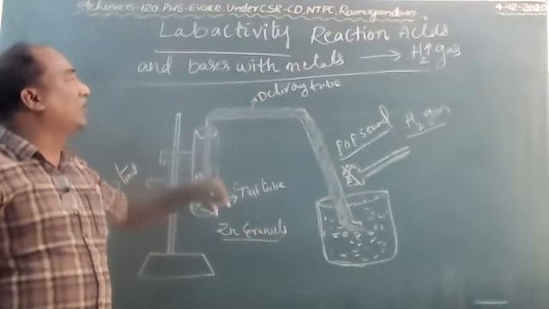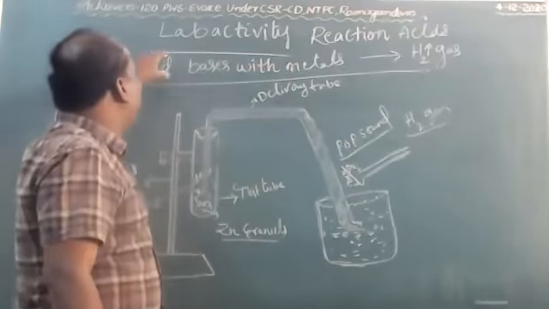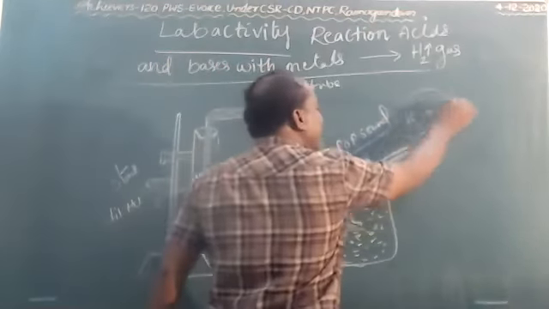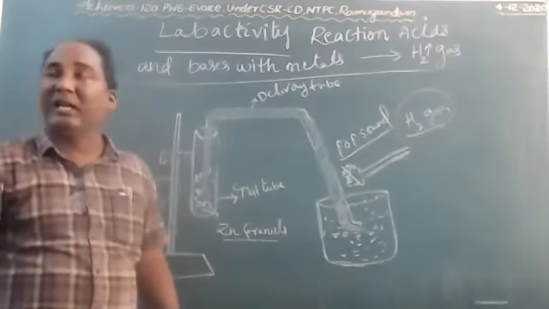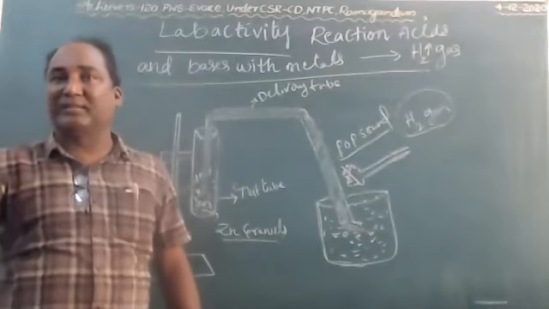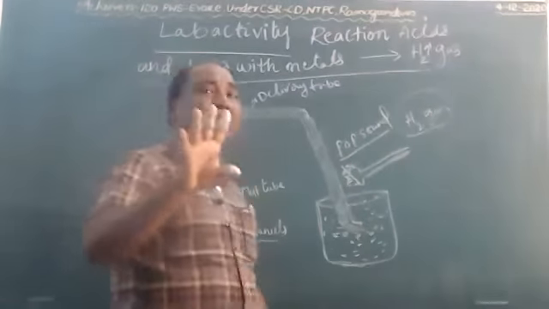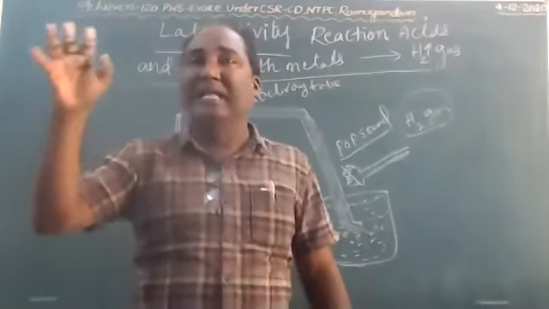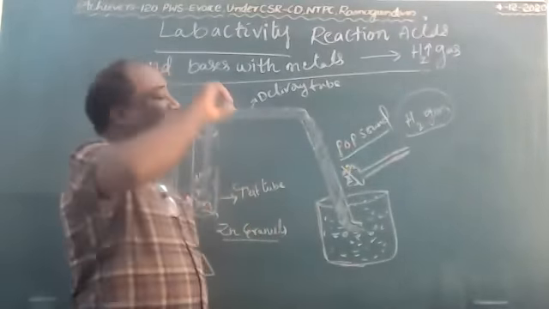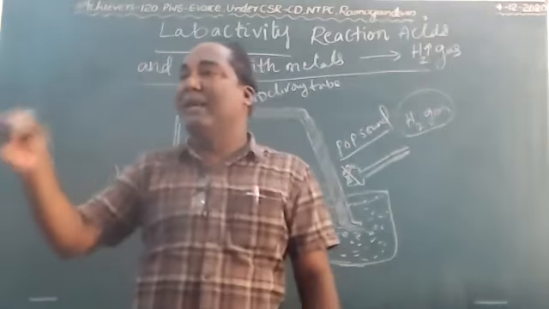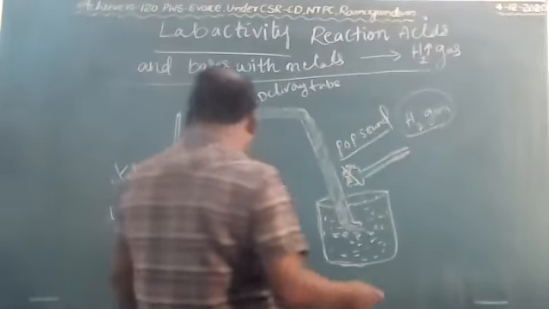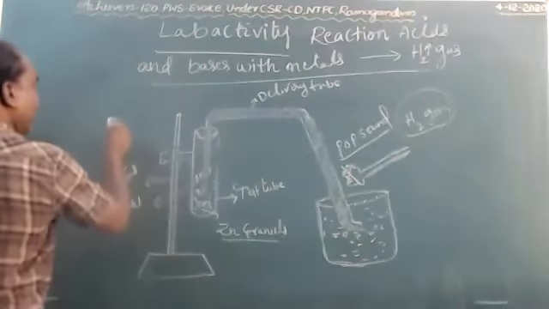So now in this reaction, hydrogen gas is liberated. Finally, what we conclude is that when acids and bases react with metals, they liberate hydrogen gas, but with one condition: all the bases do not produce hydrogen gas. Only sodium hydroxide, with a highly reactive metal, produces hydrogen gas. But metals, when they react with acids, liberate hydrogen gas. So finally, now the equation is here.